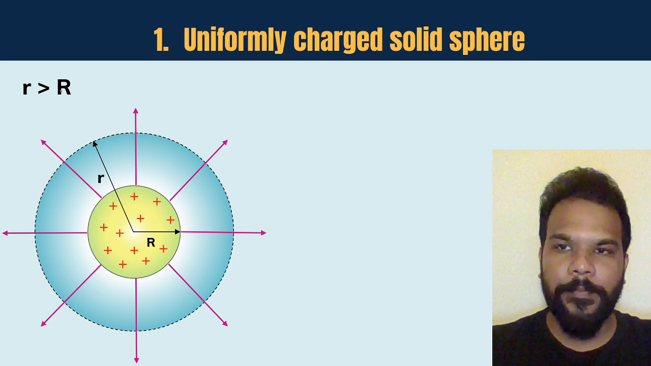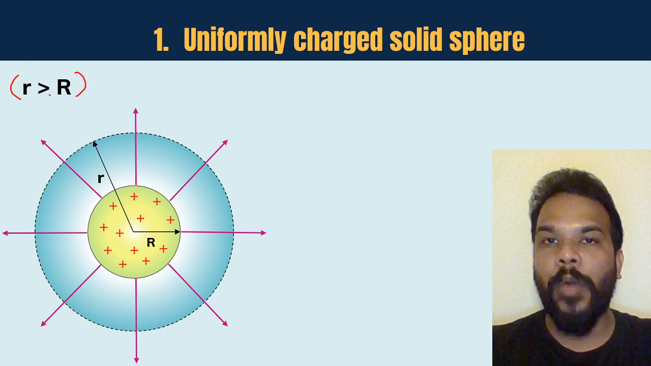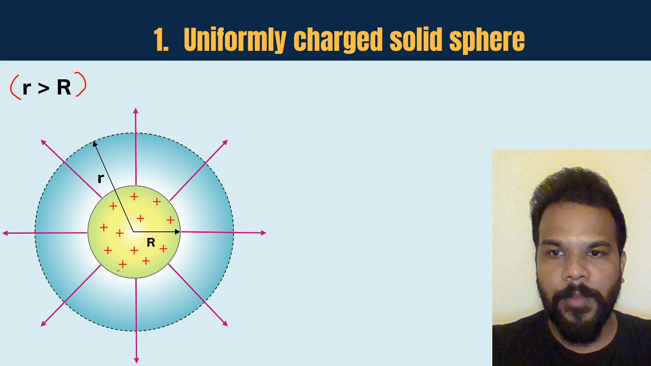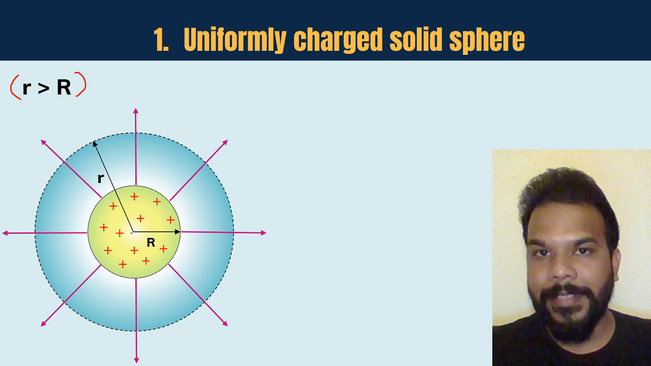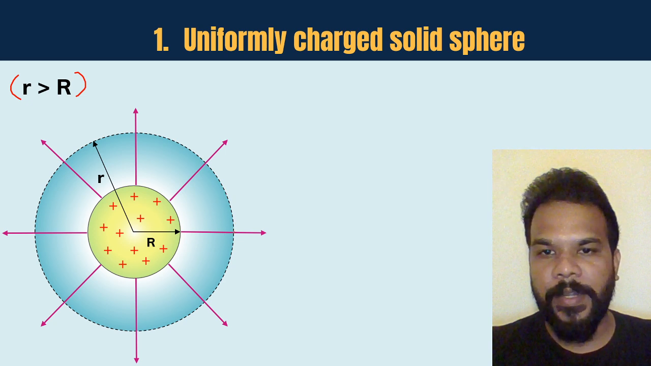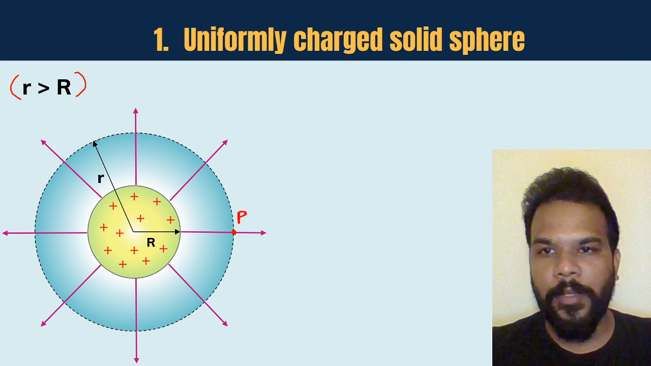The first one is the case where you are finding the electric field outside the sphere. This is basically an exterior point. You can see that the boundary of the body is lying till here, and it's a uniformly charged solid sphere. That means charge is existing inside the body of the sphere also. So this is the surface of the sphere, and this is the point P where we are interested in finding the value of the electric field, which is at a distance small r from the center of the sphere.